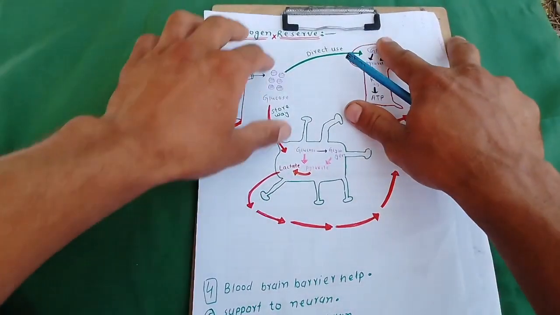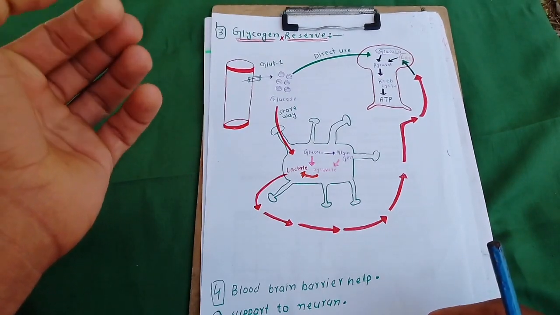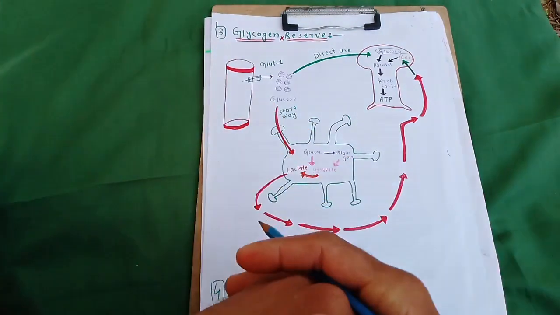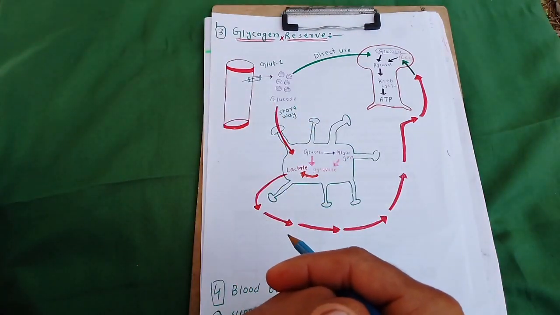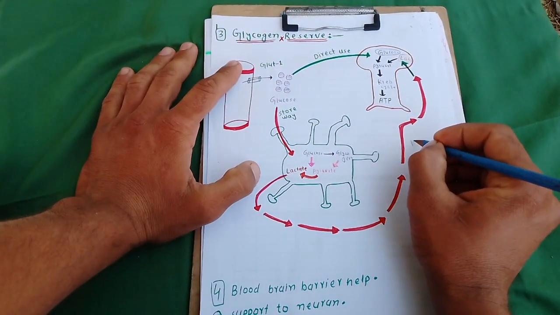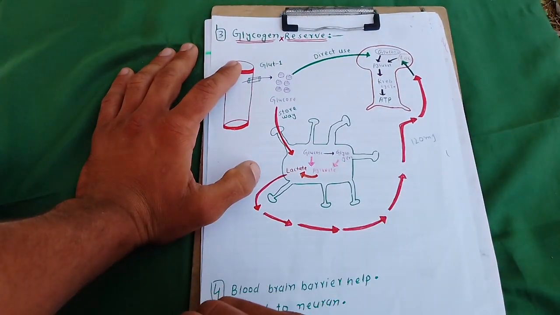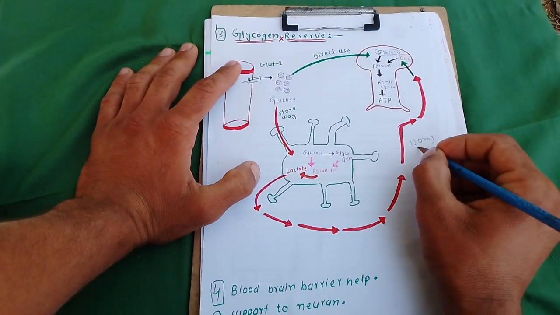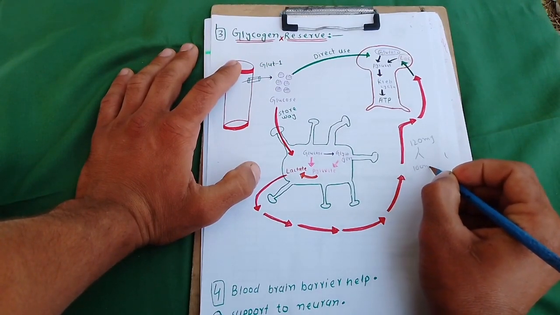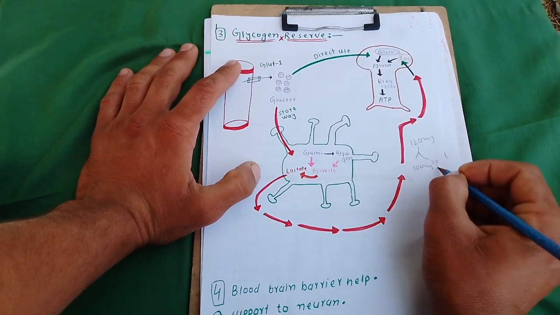Another function of the astrocyte is glycogen reserve. It means it stores glycogen. As you know, our brain, suppose 120 mg of glucose is used by our body, then 100 mg is used by the brain and 20 is used by the other body parts.